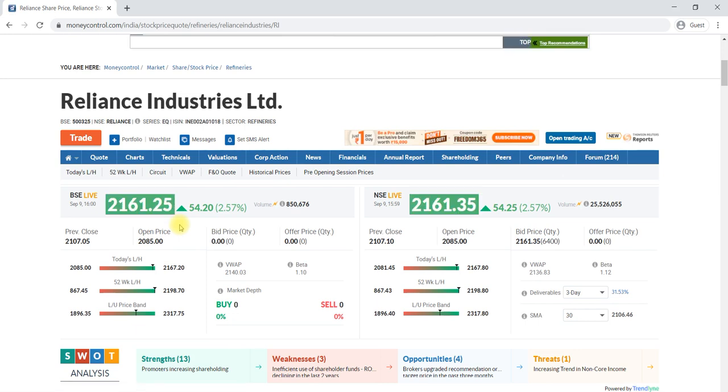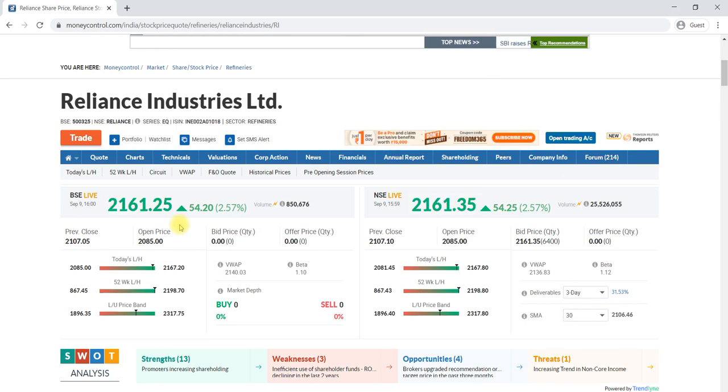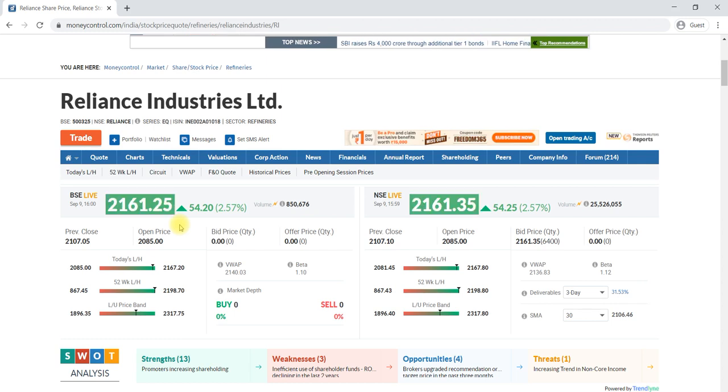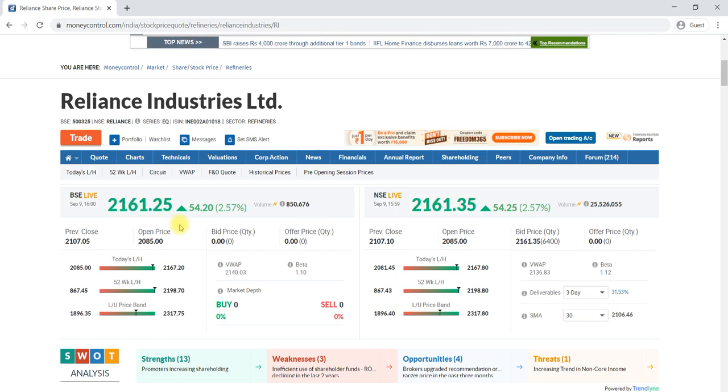How did they arrive at this price, how are these prices changing, what exactly is this share? Why has Reliance Industries Limited been priced like that, and if I pay 2161 rupees 25 paise today, what will I get? These are the questions that arise when you first check any stock market.